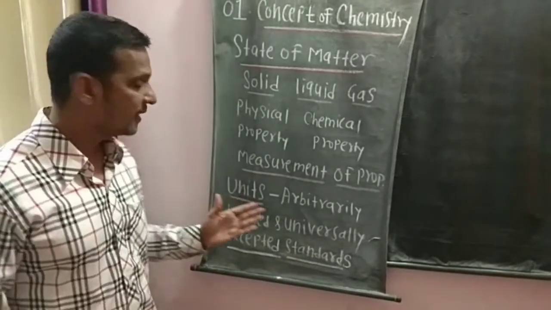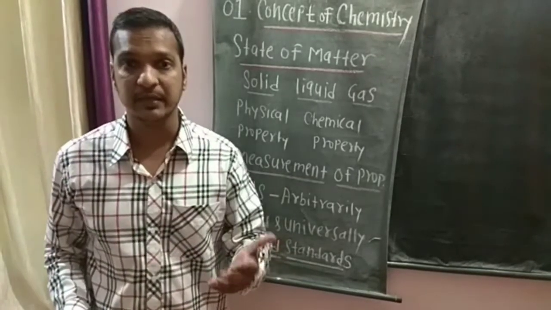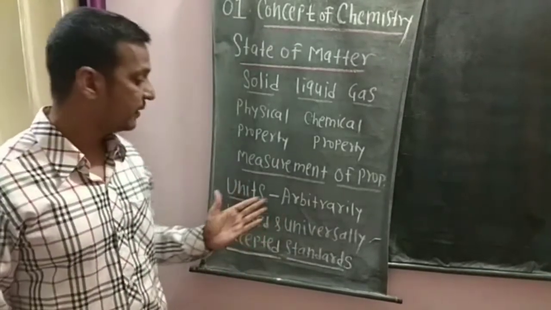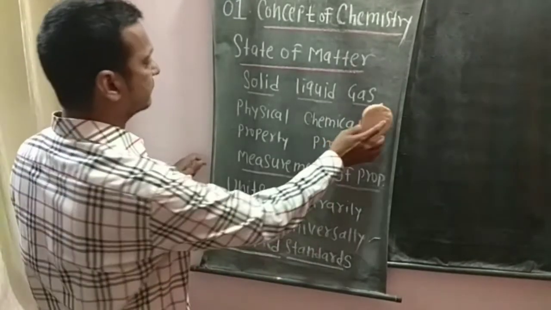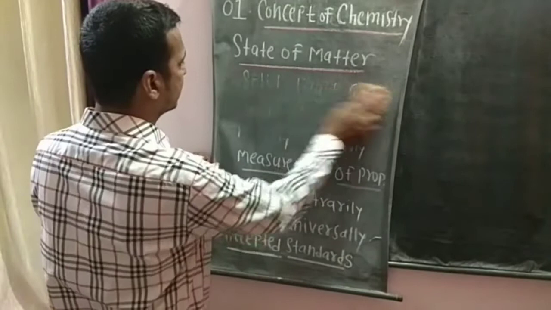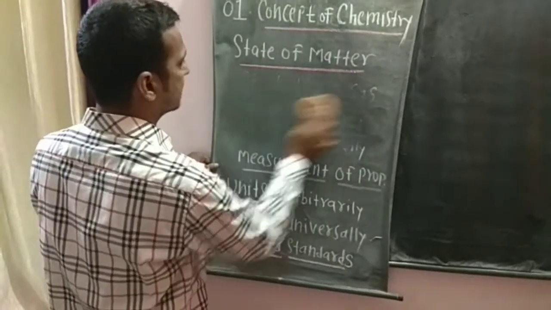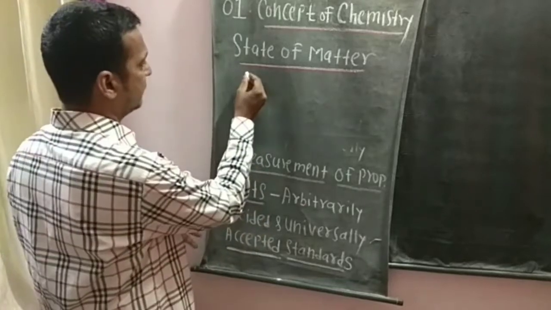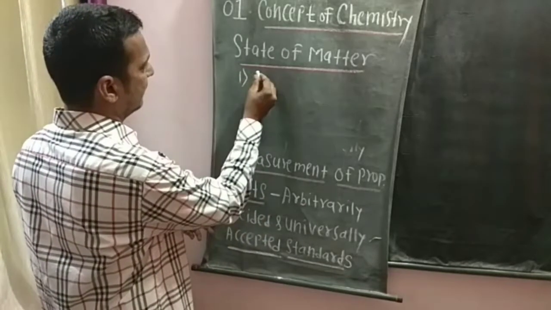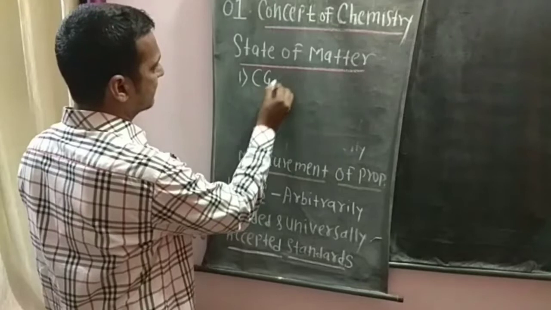Now units can be expressed in different ways. I will write the expression of units in different ways. Number one, CGS.